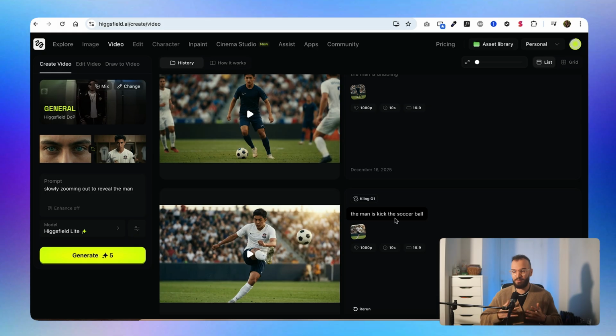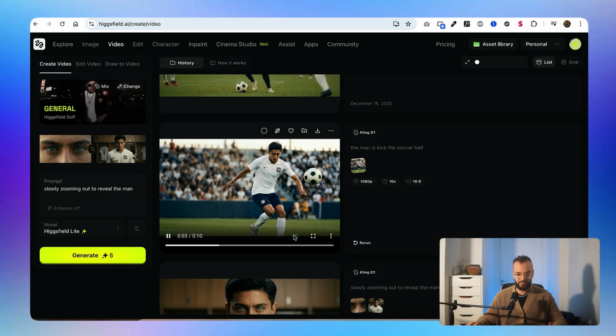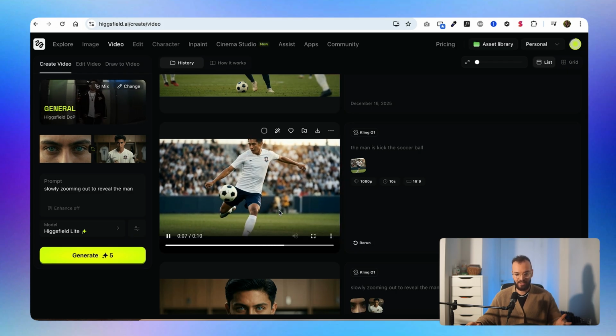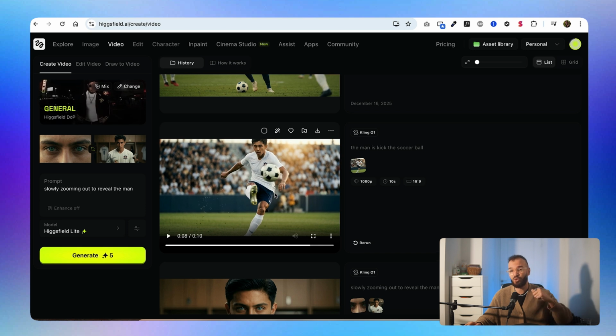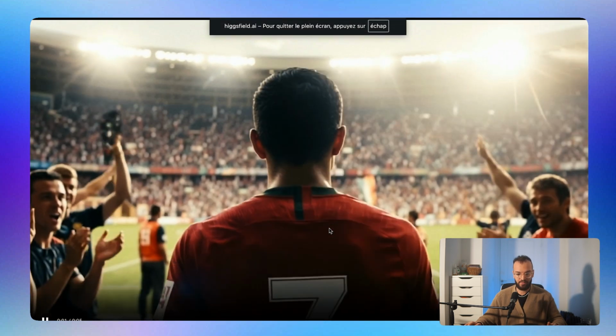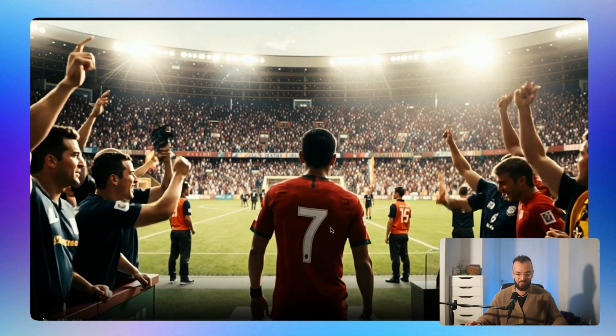So as I said, still frame is the way to go. Motion is a bit more complicated to handle. For example, this one also was a bit hard. As you can see, it's a bit weird, but here the last frame is completely usable, which I actually used in the Nike commercial. This one looks nice. We kind of have the parallax effect, for the people who know what it is.